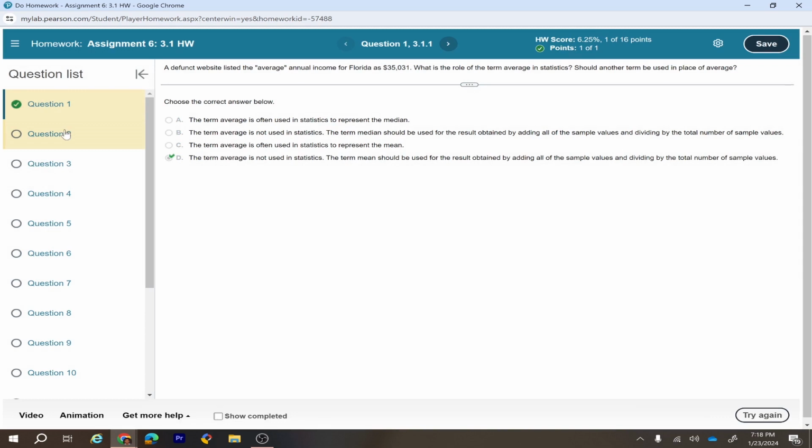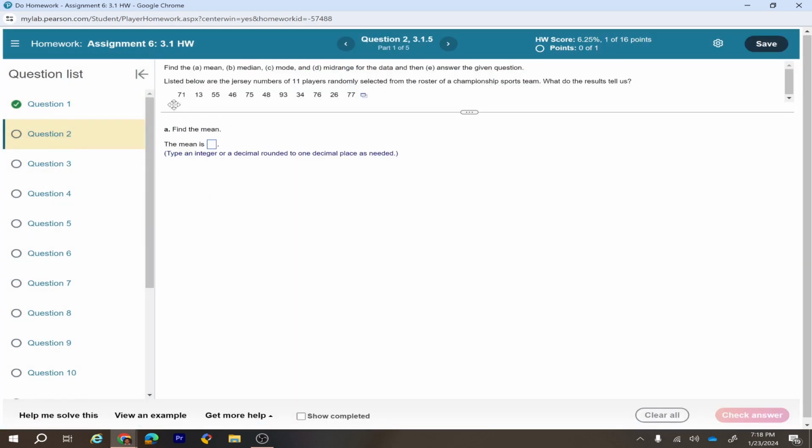Okay, let's go to next problem. Question number 2. In this problem, find mean, median, mode, mid-range for the data, then answer the given question. Listed below are the jersey numbers of 11 players randomly selected from the roster of a championship sports team. What do the results tell us? So we have given data. We can do this problem.